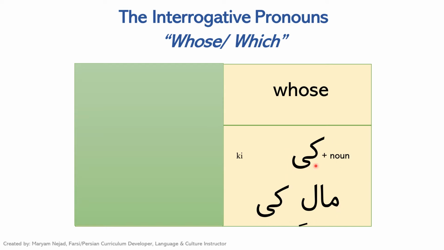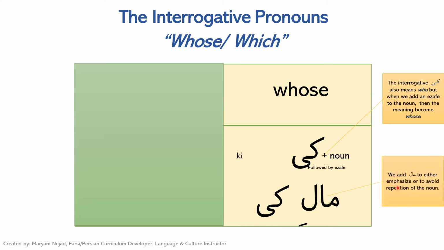Also ki, we have learned ki already before in one of the previous lessons, and we said that it means who. But when we add an ezafe to the noun before that, then the meaning changes from who to whose. So this is the ezafe. It's very important here because it changes the meaning of the interrogative. And also we use maliki to either emphasize the ownership or to avoid repeating the noun.